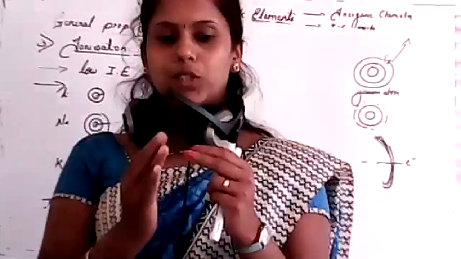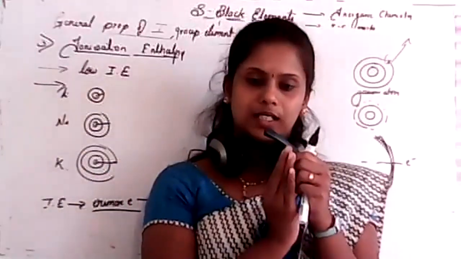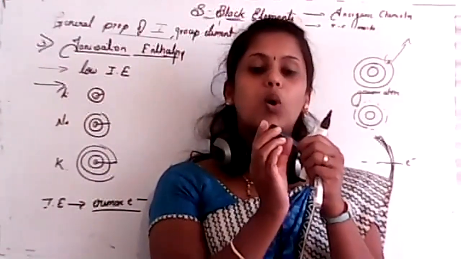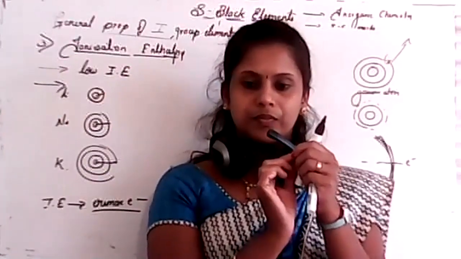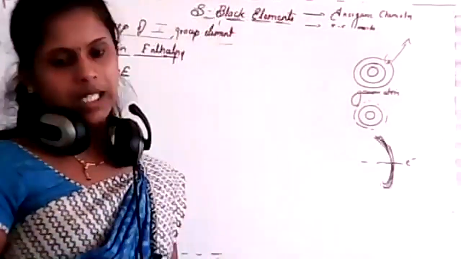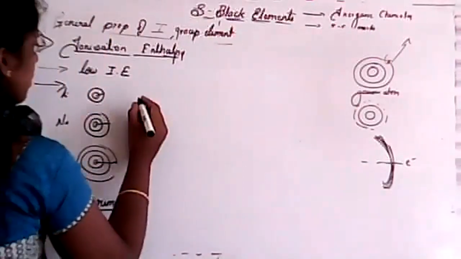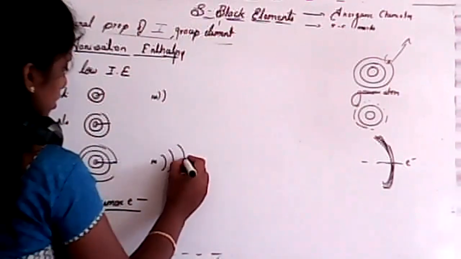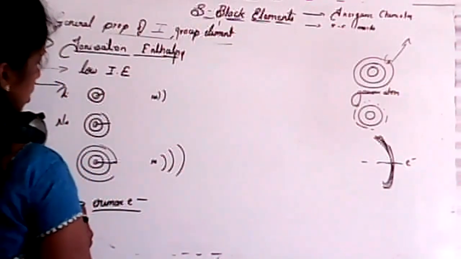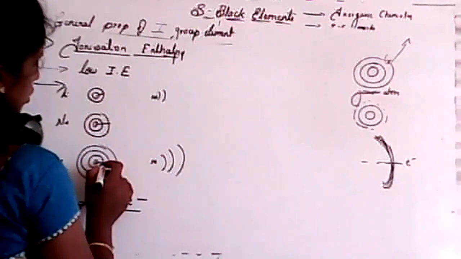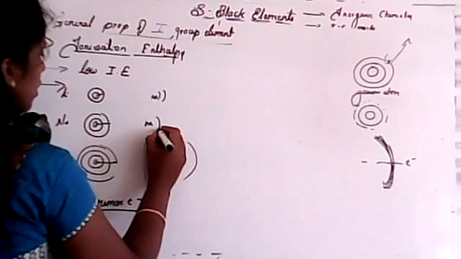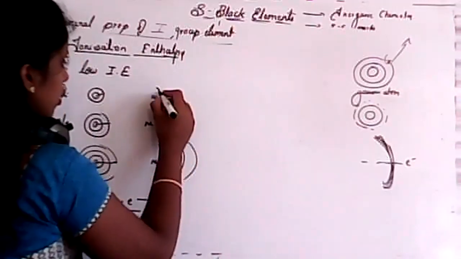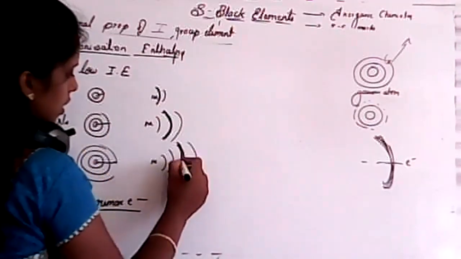See, if the electron is present nearer to the nucleus, there will be more attraction. Lithium requires less energy. How? See, there is a nucleus, and after that there are only two shells. But in sodium, after the nucleus there are three shells. Here also, this one is shielded.